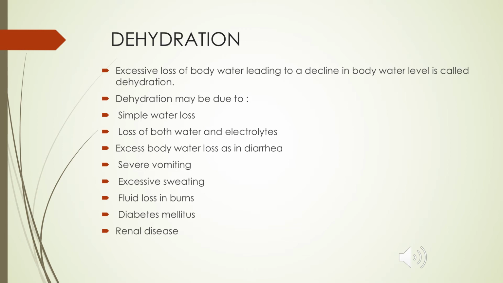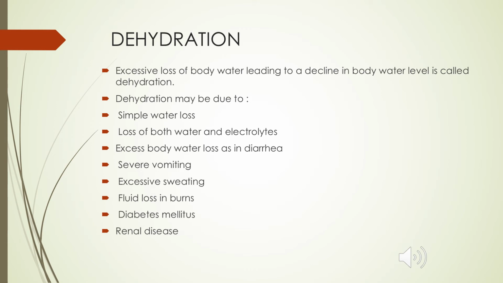Dehydration is excessive loss of water from the body. So why does dehydration happen? In which conditions will people experience dehydration? Normal water loss, and loss of water and electrolytes can happen.